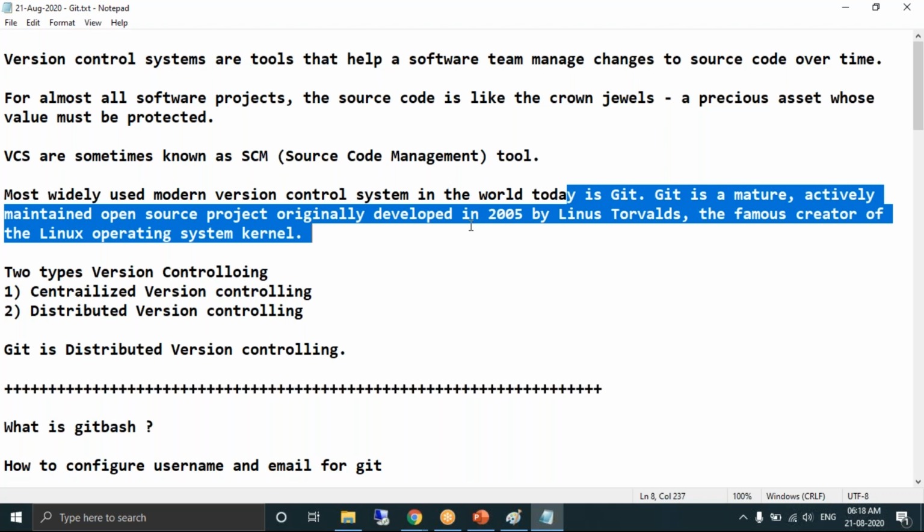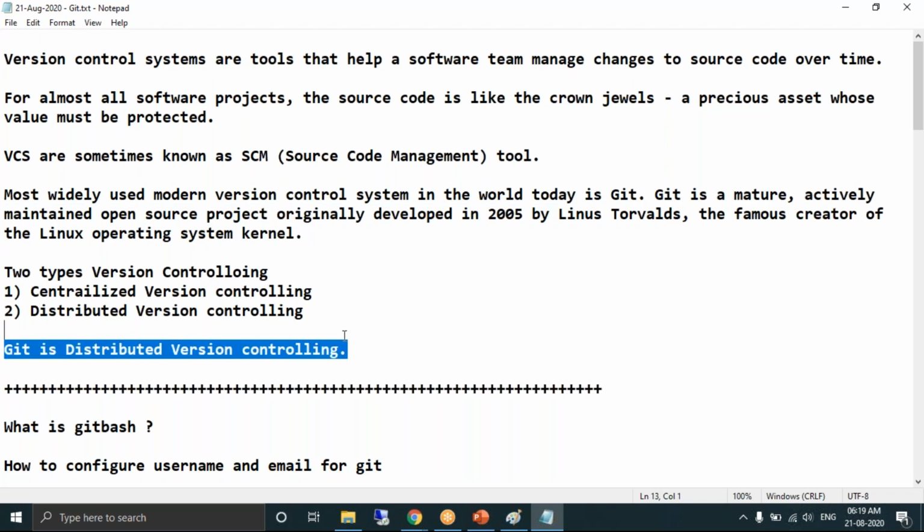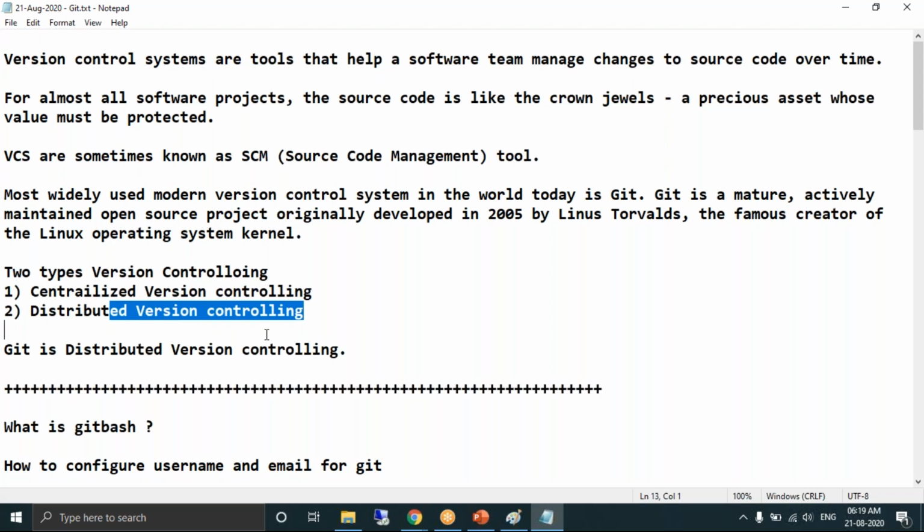There are two types of version controlling, important from the interview point of view: centralized version controlling and distributed version controlling. Git falls under the second type, distributed version control. Distributed version controlling is the latest. Centralized version controlling systems are outdated. Right now, everybody is using distributed version controlling. You don't need to worry about the difference between centralized and distributed. Git is a version controlling tool, and it comes under distributed version control.